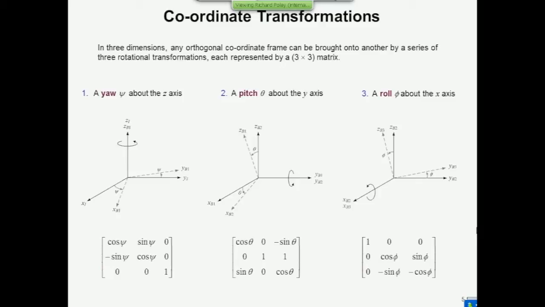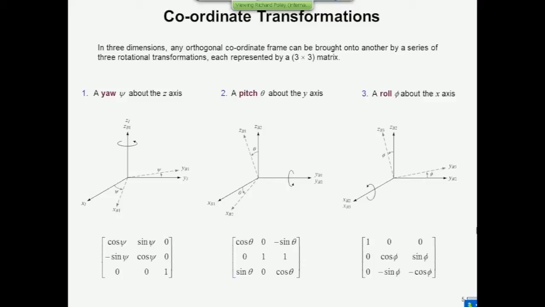Each of these represents a rotation of an element in 3-dimensional space, and we can think of it as moving coordinates. Imagine an aircraft traveling down the x1 vector, the way that these are drawn. If that aircraft were undergoing a yaw, that means the aircraft is moving from side to side. It's a lateral motion. That represents a rotation about the z-axis, the vertical axis. In this case, I'm using the Greek symbol psi, like tip C. That's what that symbol means.